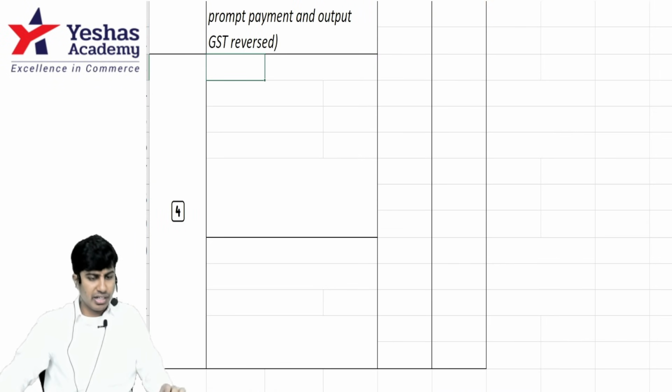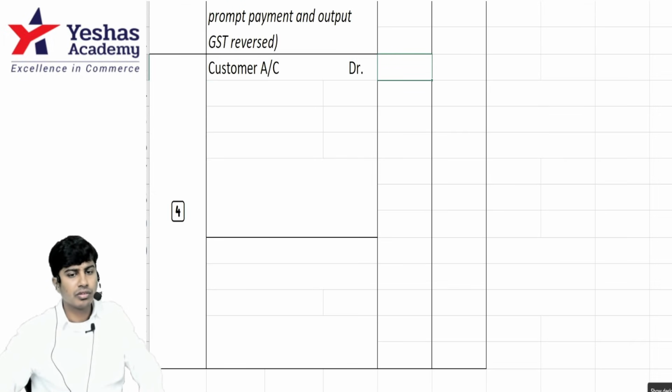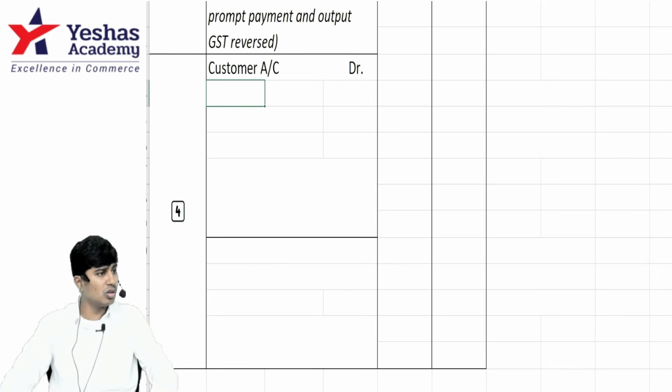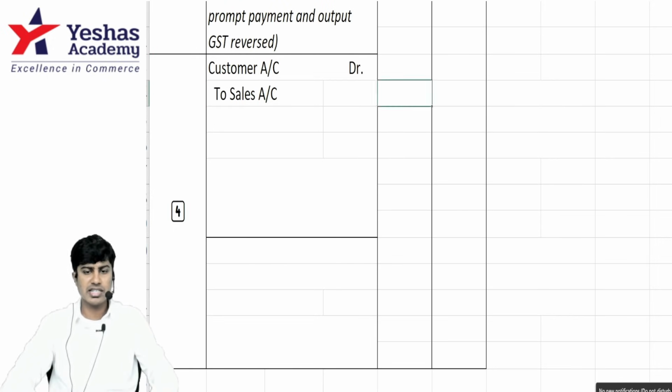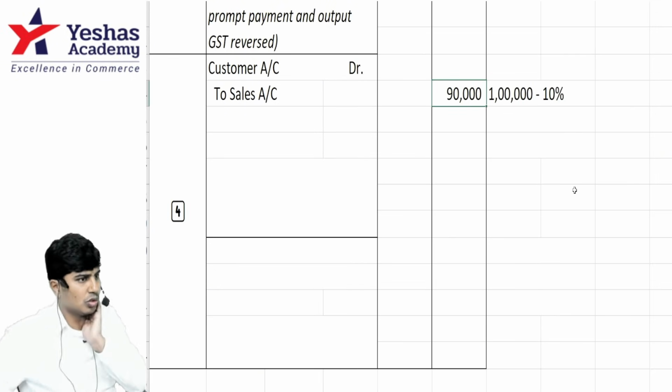Okay, observe. What is the entry? Customer account debit. How much is the customer supposed to give? We don't know that amount yet. Sales is how much? I know sales. 1 lakh minus 10%, 90,000. 1 lakh is the cost of the goods, no?